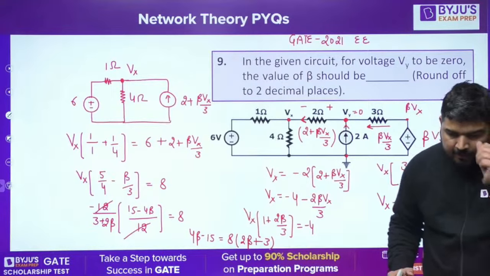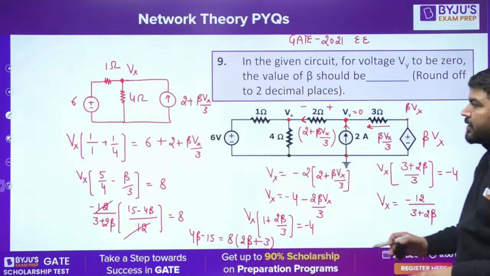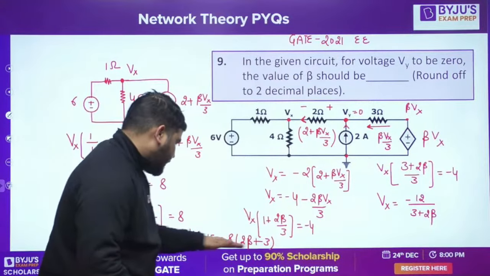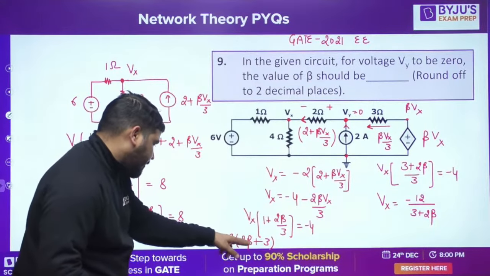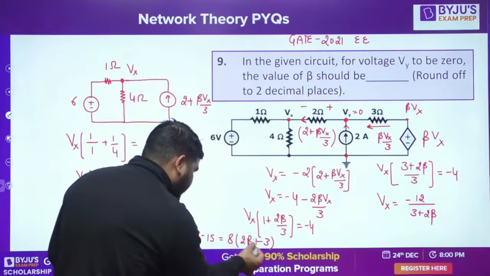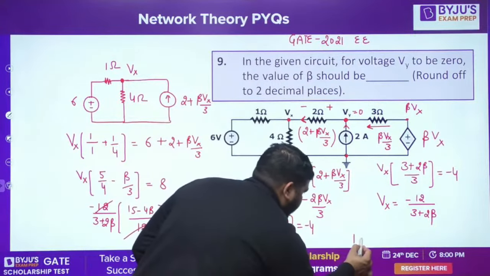Tell me, guys, what is beta? I hope you understood it. This was again a very nice question. So tell me what is the beta here? So it will be 16 beta minus 2, so 12 beta. So on the right side you will have 16 beta minus 4 beta, that is 12 beta.